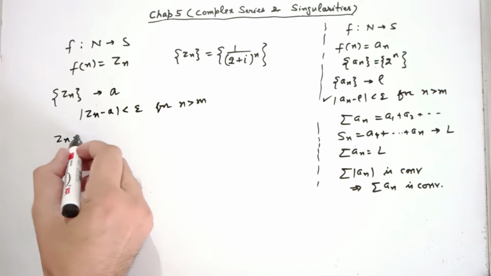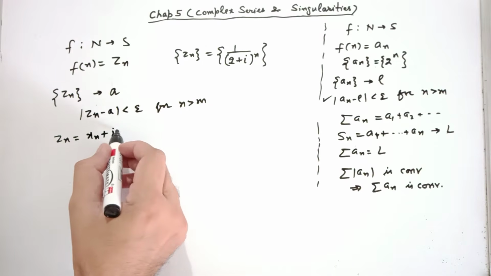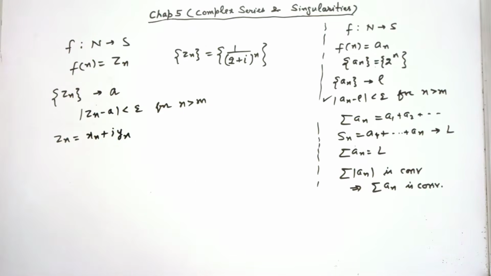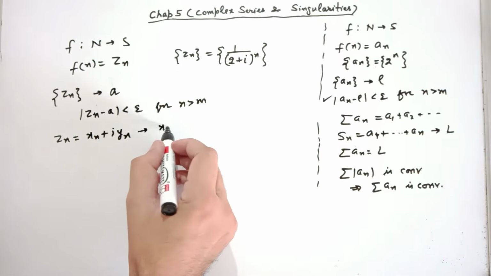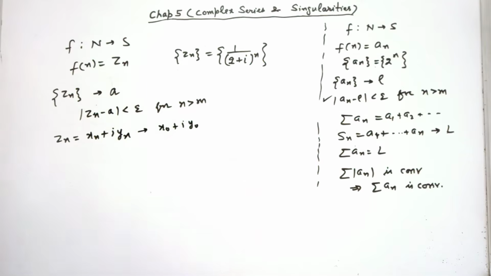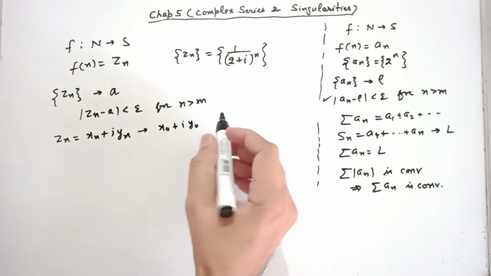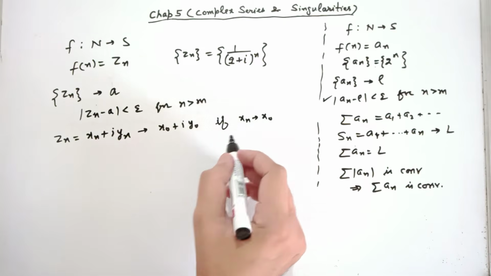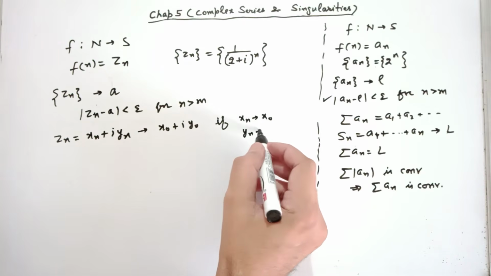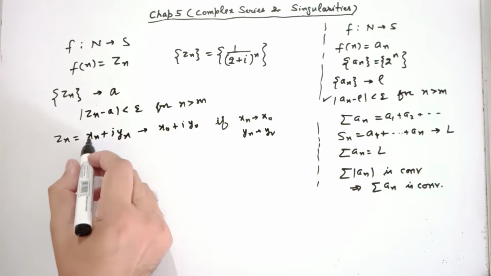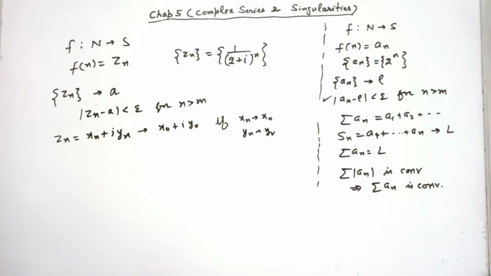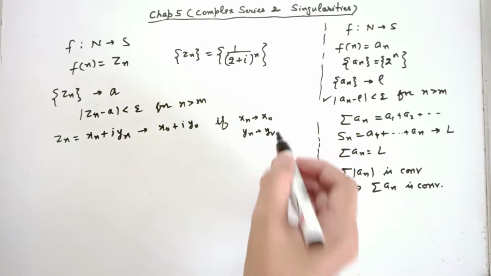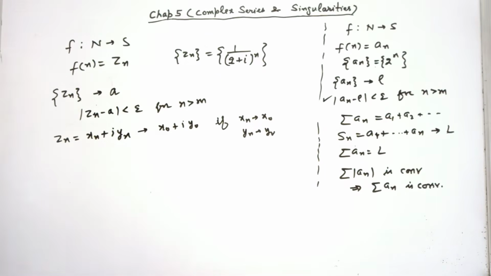Furthermore, because Zn has real and imaginary parts, say Zn is xn plus iota yn, this converges to x0 plus iota y0 if xn tends to x0, yn tends to y0. Means you can separate out the sequences of real part and imaginary part, and if these converge to x0, y0, then this sequence Zn converges to x0 plus iota y0. This can be proved.